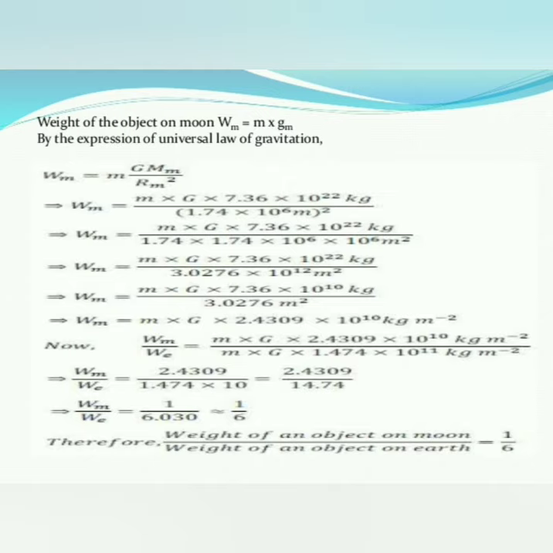It is 1 time on the moon, but the weight of the object on the earth is 6 times. So this is one of the important calculations for finding the weight of the object on the earth and the weight of the object on the moon, that is 1/6. Is it clear? Okay.